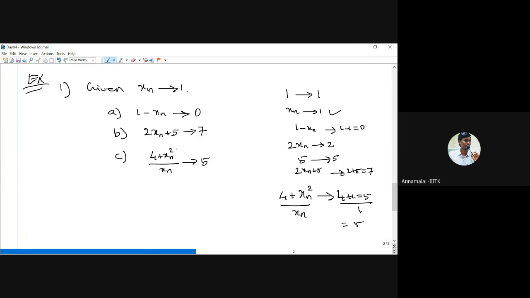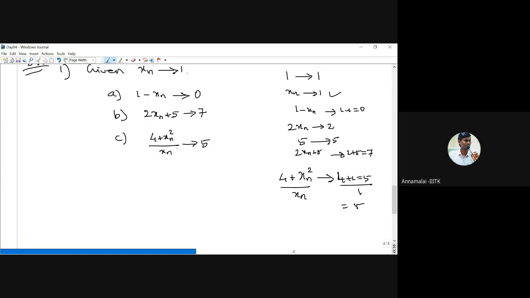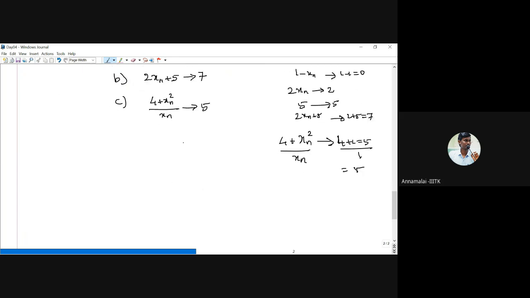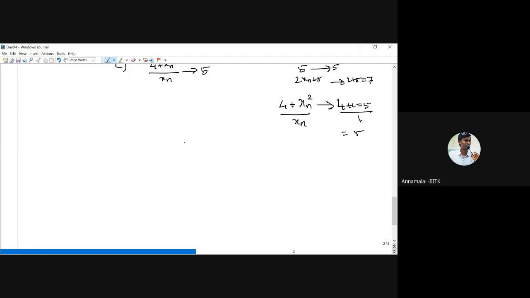Okay, so this is all a simple exercise. We have to use the algebra of limits. That is, if xn converges to x and yn converges to y, then the sum always converges to the sum of the limits. Similarly for product, subtraction, and division. Okay, now the second example, second exercise.